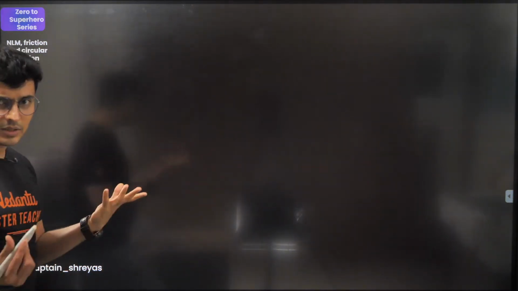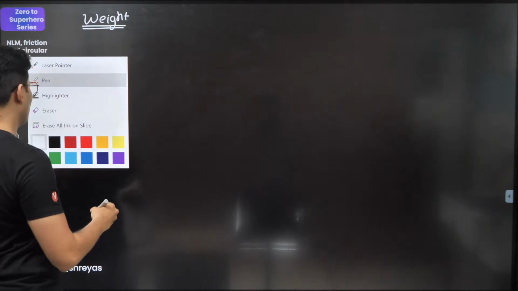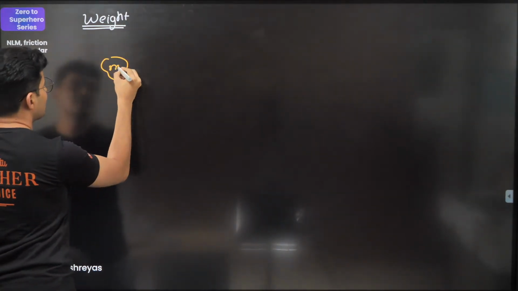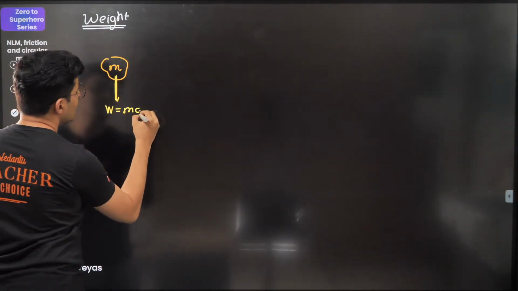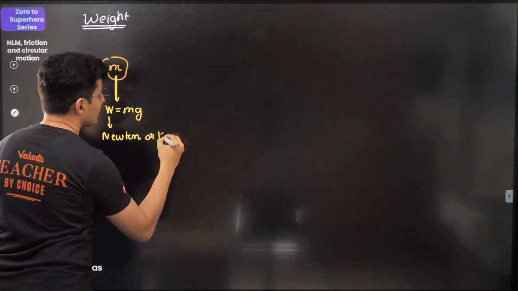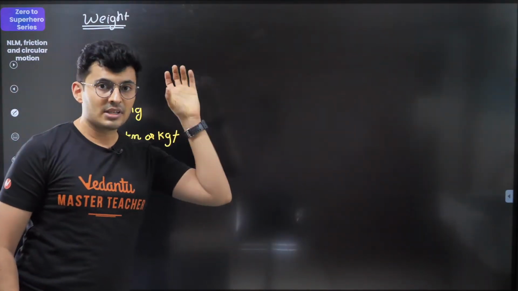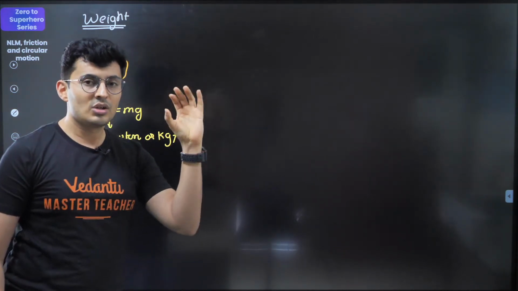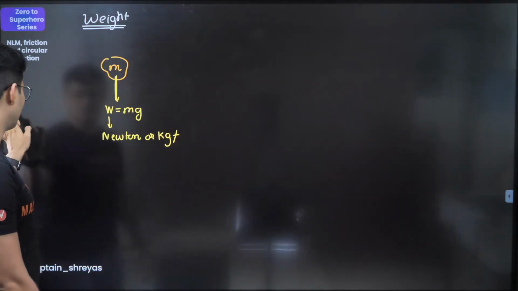Okay. Now that we have spoken about FBD also, let's talk about the different kinds of forces. So starting with weight. Obviously I'm going to keep this quick. If you have any mass, the weight force is always going to be mg, and weight is always expressed in Newton. You can also express it as kgf, which is kg force. So if I say 2 kg force, it means the weight exerted by 2 kg mass. So 2 kg force means 2 into g, which is 20 Newton roughly. This is what weight is all about.